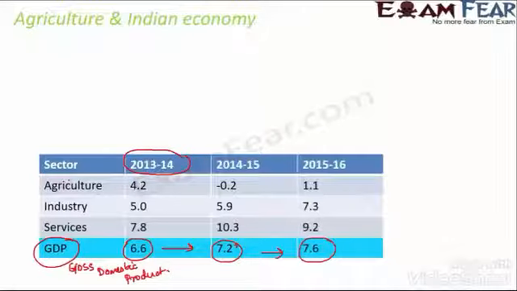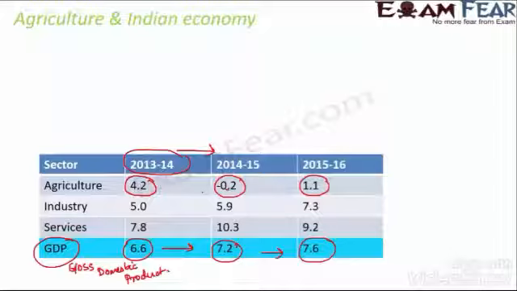Even though the overall GDP growth rate is increasing, if you look at the contribution to GDP from the agriculture sector, that is reducing. In fact, this reduction is tremendous, from 4.2 to minus 0.2. After that, there is a slight increase, but overall it is decreasing. So that means agriculture is not really contributing to the GDP of the Indian economy.